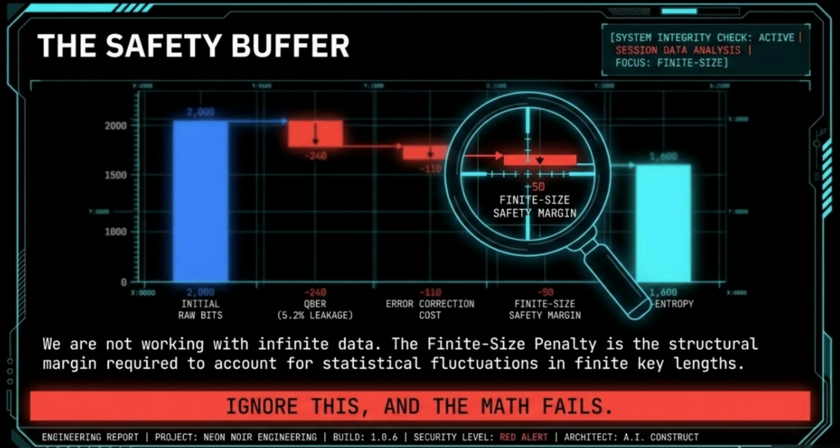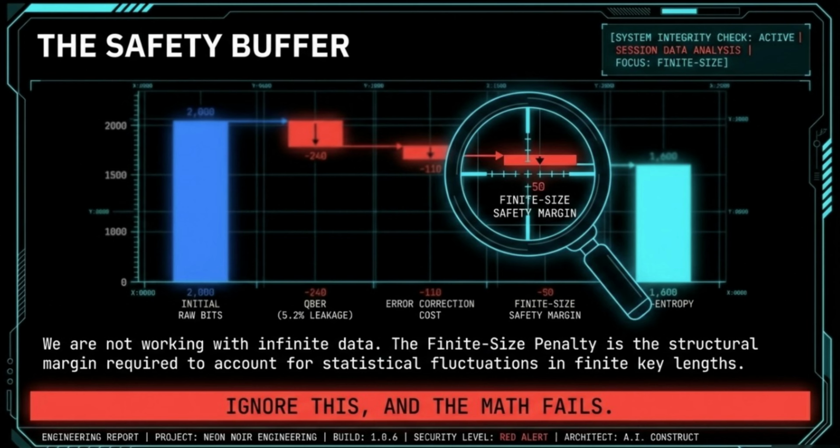This leaves us with a high-integrity 1,600-bit entropy pool. As the warning at the base of your display states, ignore this and the math fails. As an architect, your duty is to ensure that even in the worst-case statistical scenario, the integrity of the key remains absolute.